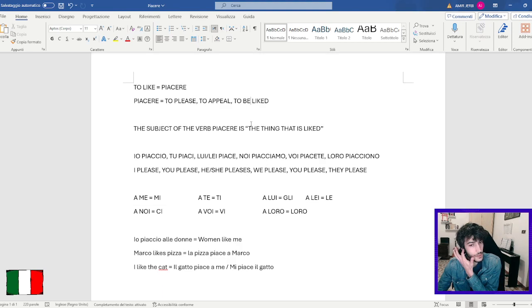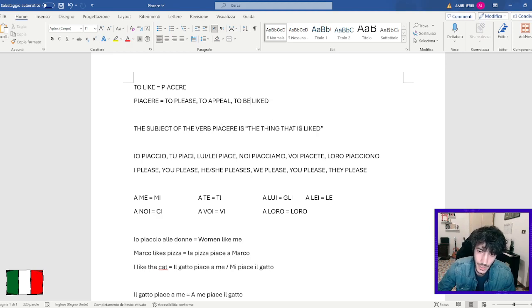Okay, so first of all, let's see the difference between English and Italian, because in the English verb to like, the subject is the person who likes. But in Italian it's not like that, because the subject of the verb piacere is the thing that is liked. Okay, that's why I said that this verb can help understanding.